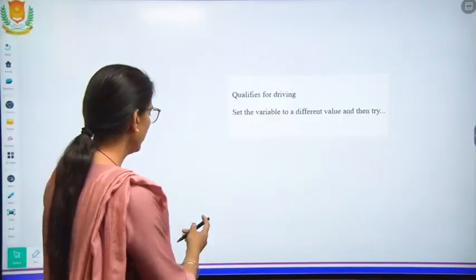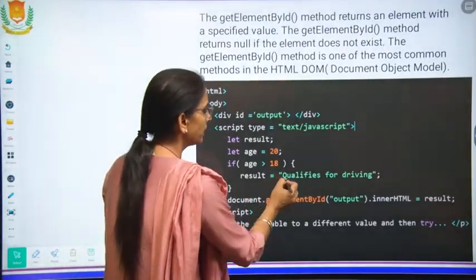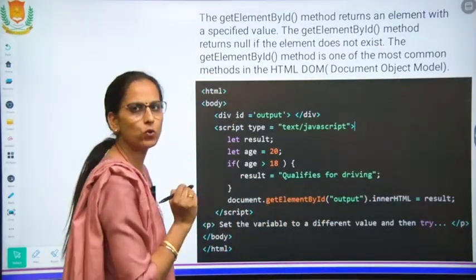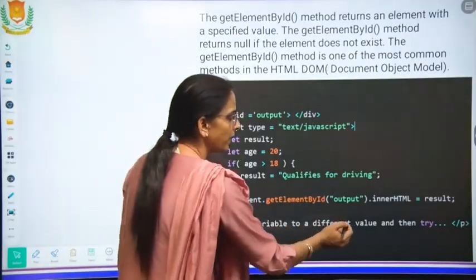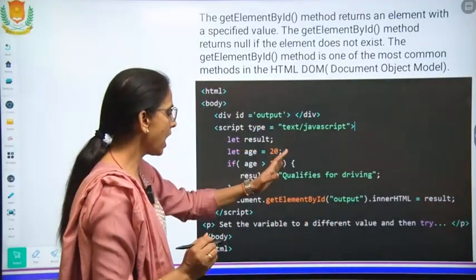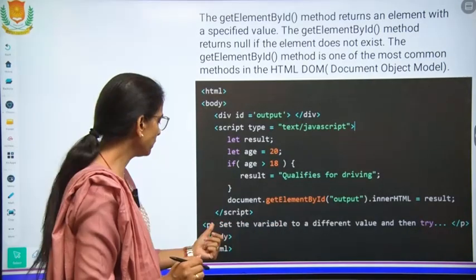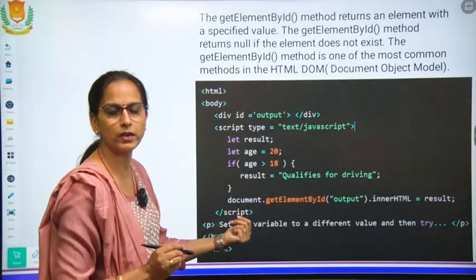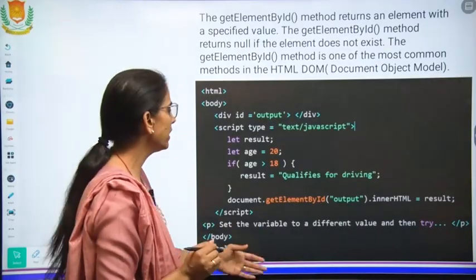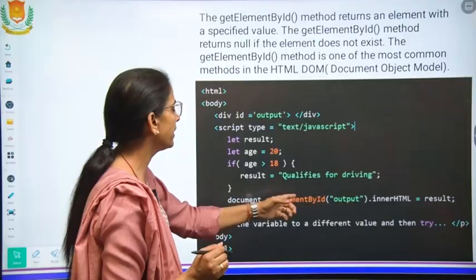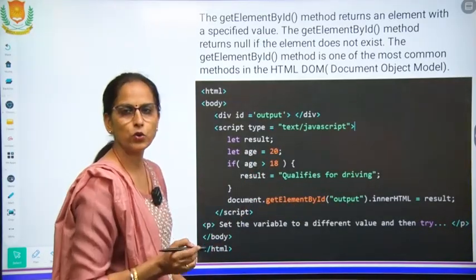Now see what will be printed. Just two things are printing there. One, this answer which we have written, qualifies for driving, and the other is the statement which is given in the p tag after the condition. It will be printed in every program because it is not in any specific condition. It is meant to be printed always wherever it is mentioned, and this statement will be printed according to the age given. Here we have given the age 20.